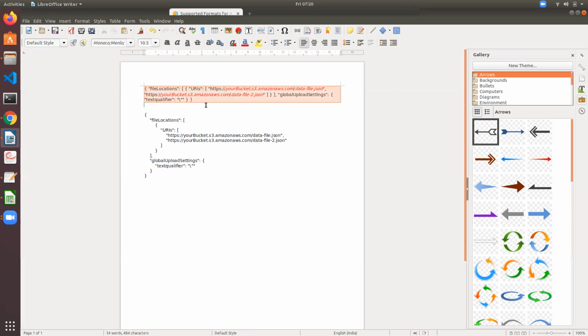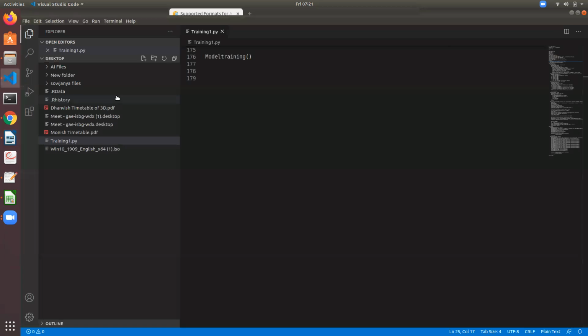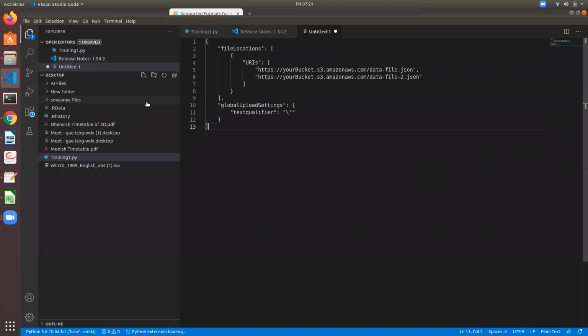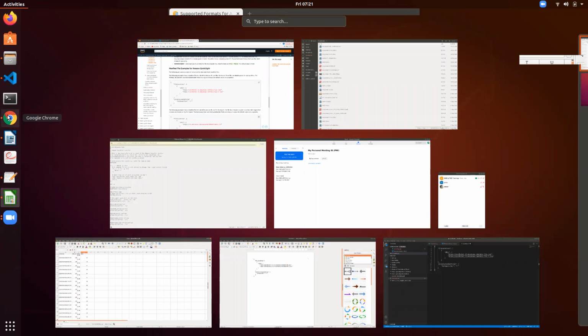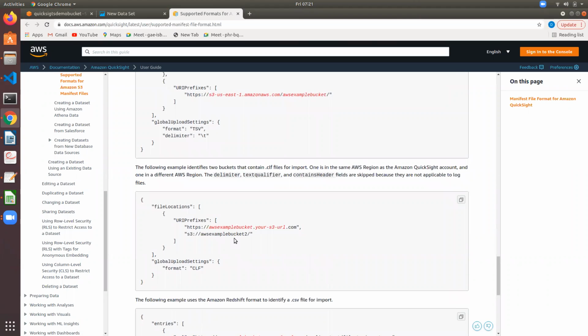Let us do this. Or I can go here. Visual Studio is also there. File, new file, put it here. And then here we can add our HTTP. If there is a .json file or .csv file, we can add it here. So this is the .csv file. This is for TSV format.